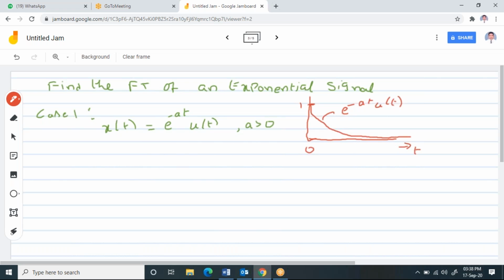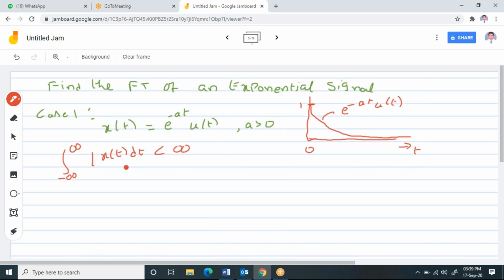To check that, I need the integral from minus infinity to plus infinity of modulus of x of t dt to be less than infinity. This is the condition for convergence, that is, it should be absolutely integrable.